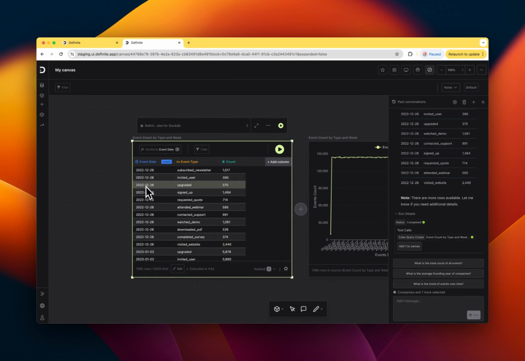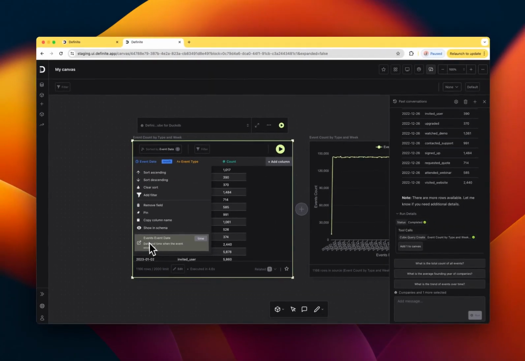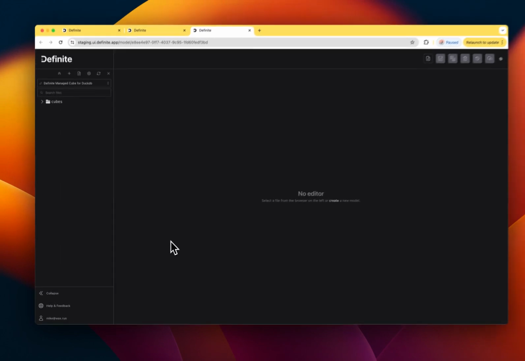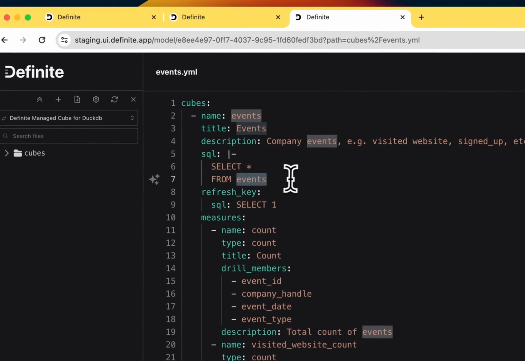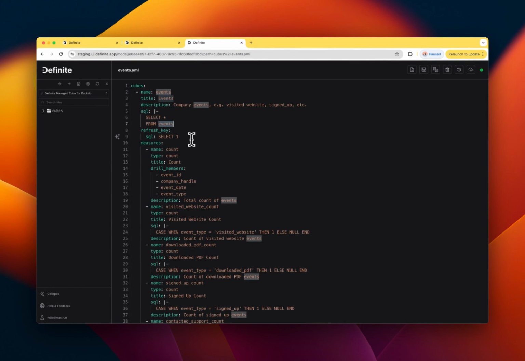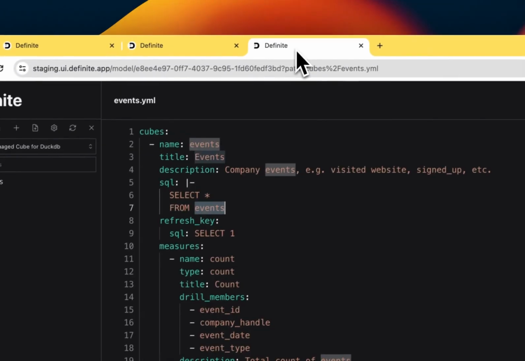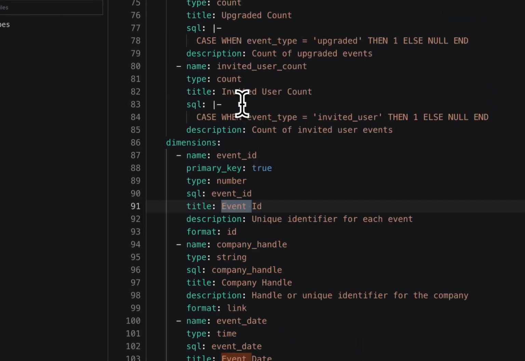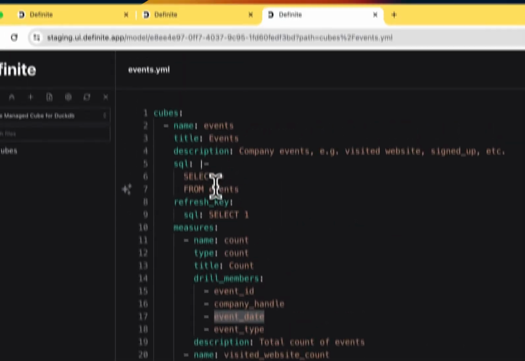And one kind of simple check is that you can always jump back to the source data that any query is using. So I can click through to here, and it'll pop up in a new window that has the model that that query is using. So this is just coming from an events table, and in this case, these event streams are just loaded from a Parquet and S3. But regardless of how complex it is, you can always jump back to the source. And in this case, we're using this event date, and it's just pulling the event date column from the events table.